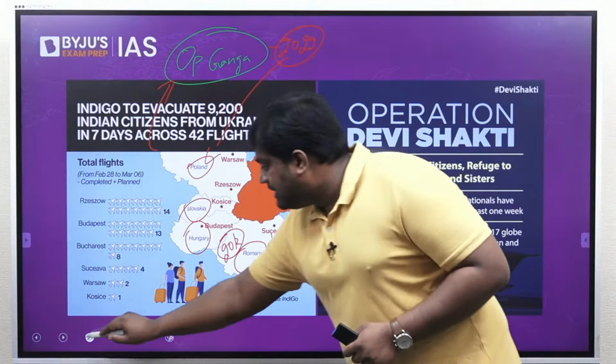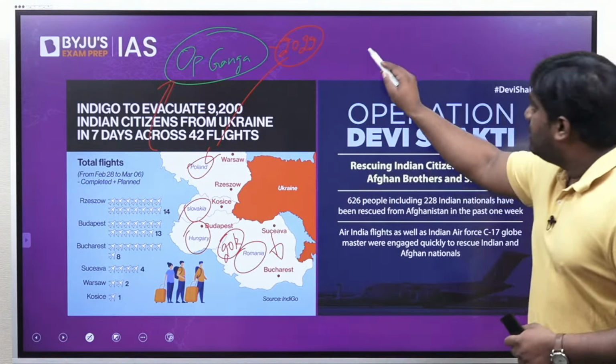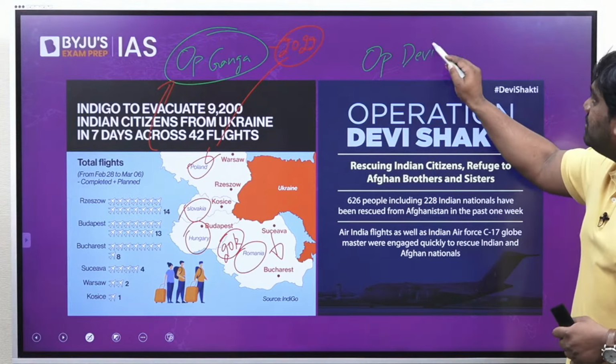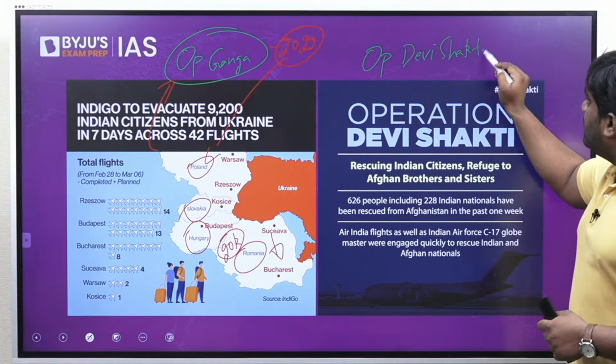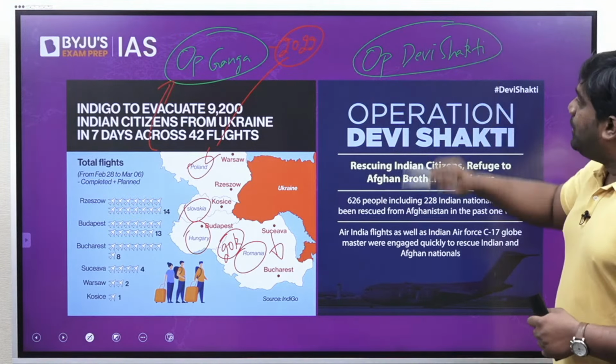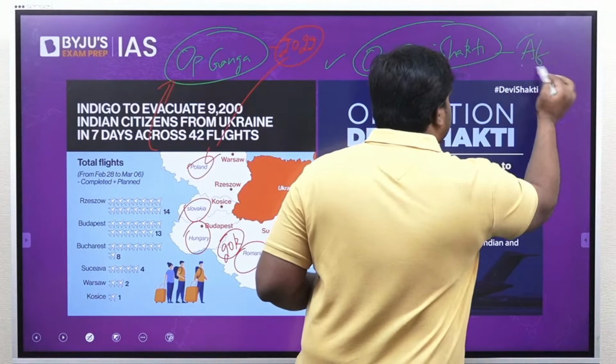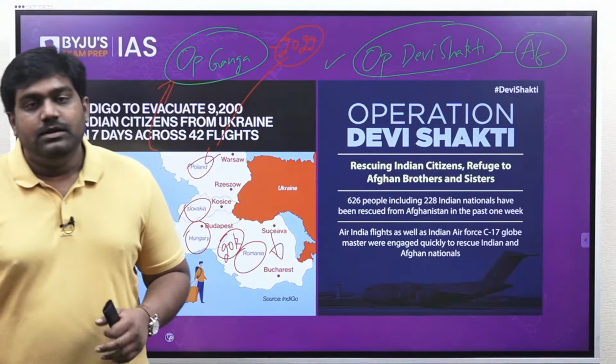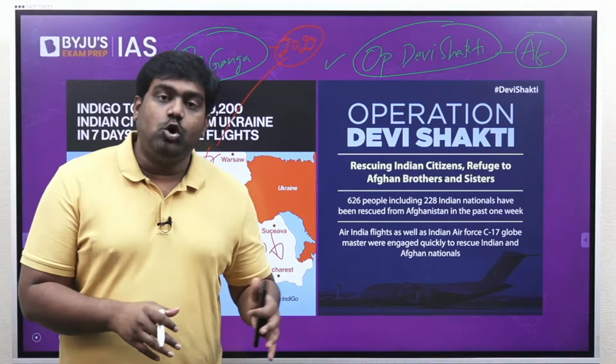we have Operation Devi Shakti, another recent evacuation mission of India. Operation Devi Shakti was carried out last year by India from Afghanistan. Last year there was a major development in Afghanistan, right? The Taliban took over, it captured power in the country again, and following this, a refugee crisis was triggered.